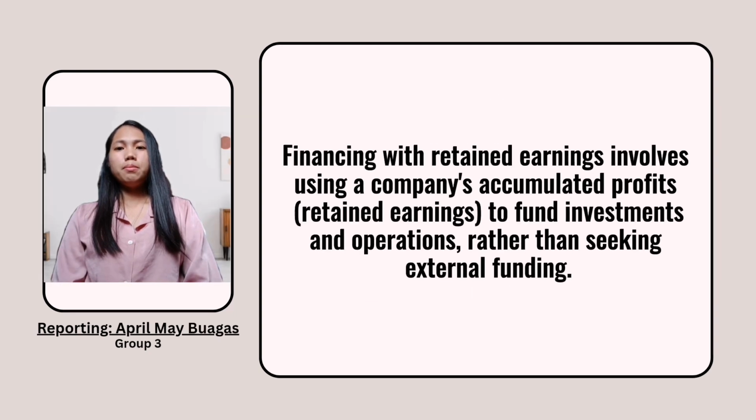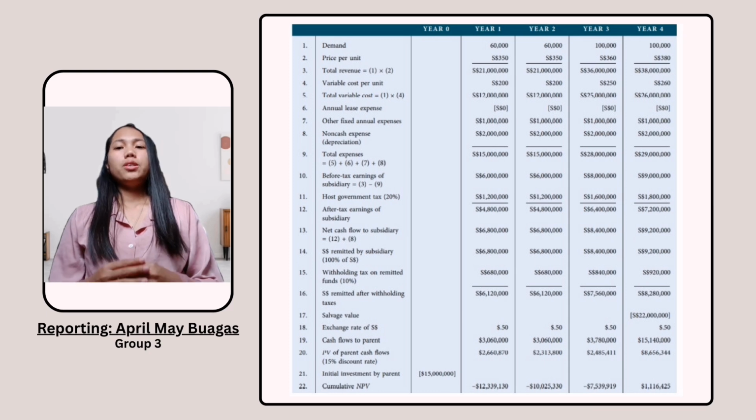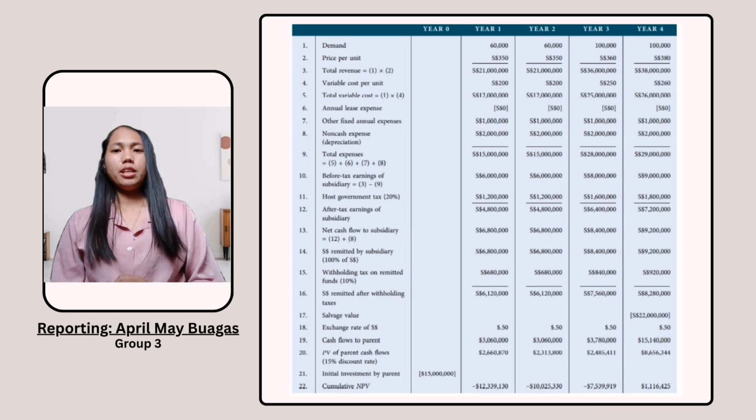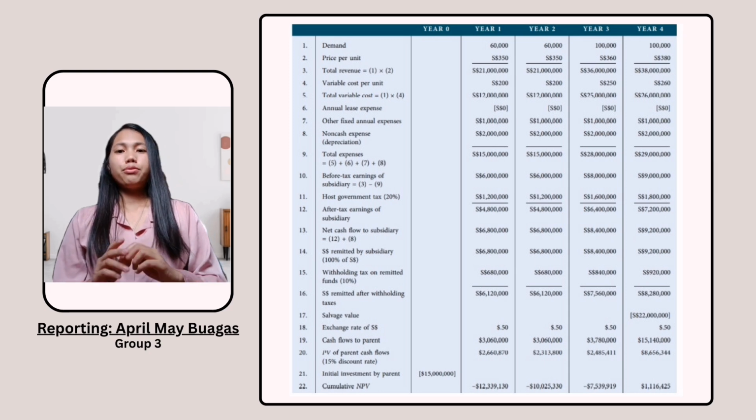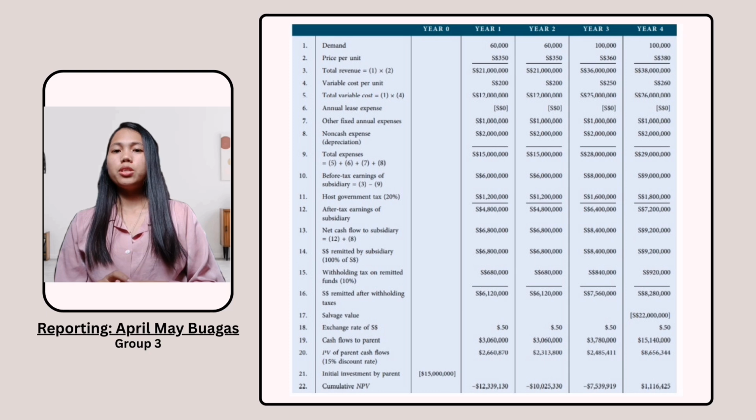Financing with retained earnings means using a company's accumulated profits to fund its operations and growth, avoiding external financing. So multinational corporations fund foreign projects using subsidiary profits instead of parent investment, avoiding upfront costs while limiting remittances. In case analysis Exhibit 4.3, retained earnings financing generates profit, but withholding taxes reduce parent remittances, and NPV turns positive in year 4.